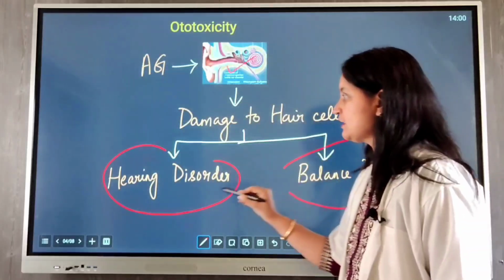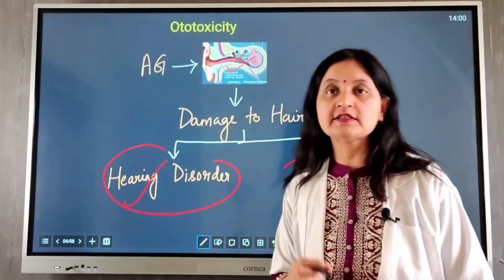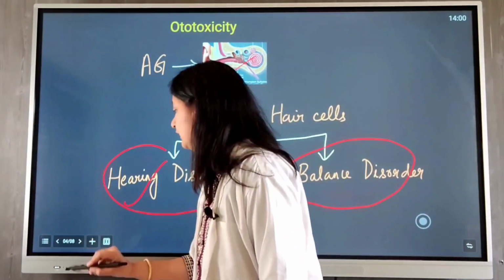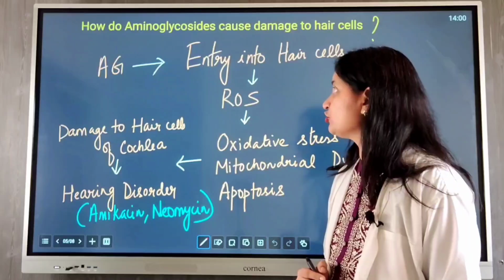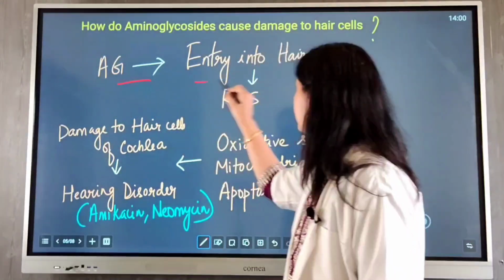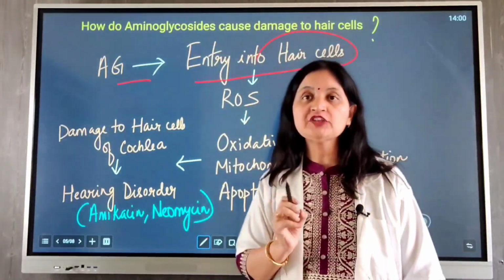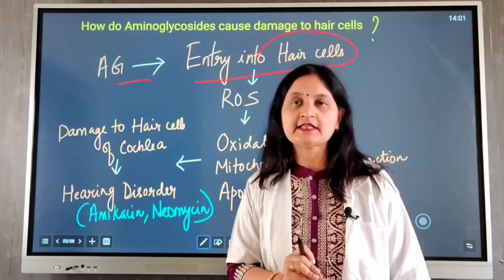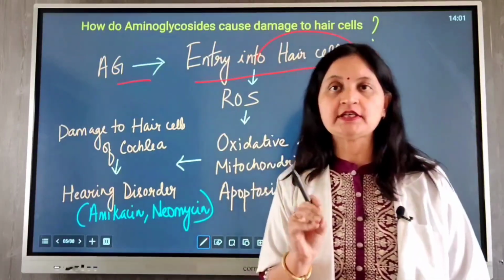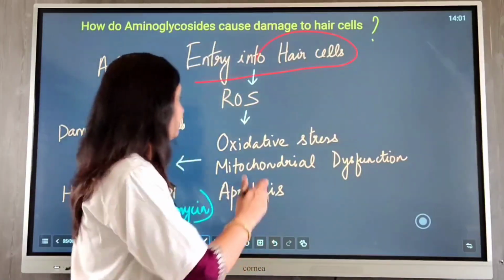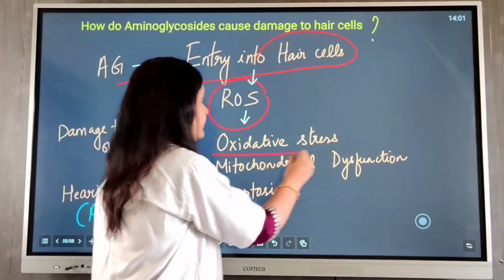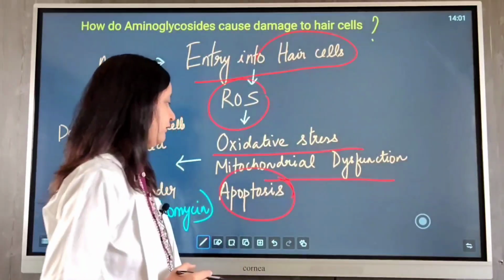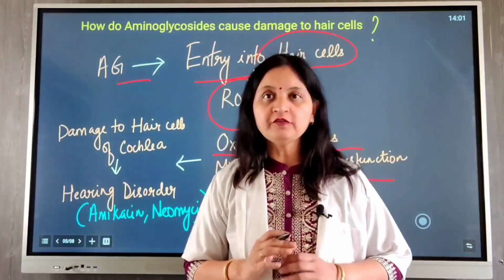Because of damage to the hair cells of the cochlea, there can be hearing disorders, and damage to the vestibular hair cells can cause balance disorders. So what is the underlying mechanism? What causes damage to the hair cells? Aminoglycosides enter into the hair cells via voltage-gated ion channels and produce reactive oxygen species. The reactive oxygen species cause mitochondrial damage and increase oxidative stress, mitochondrial dysfunction and activation of apoptotic pathways. It causes apoptosis of the hair cells.